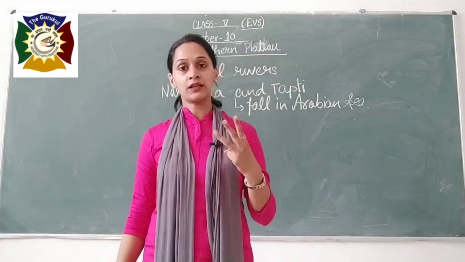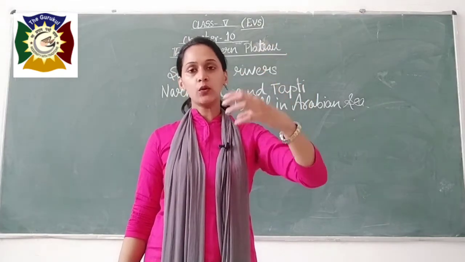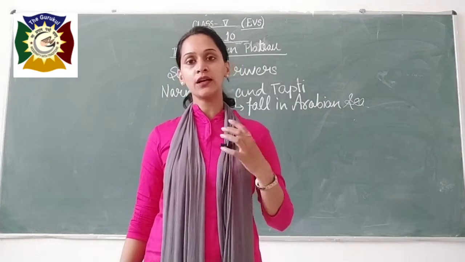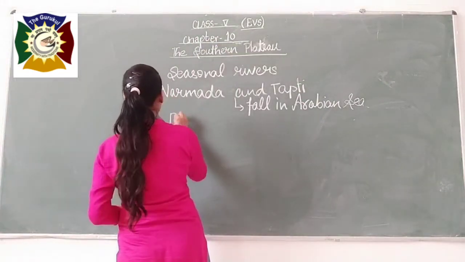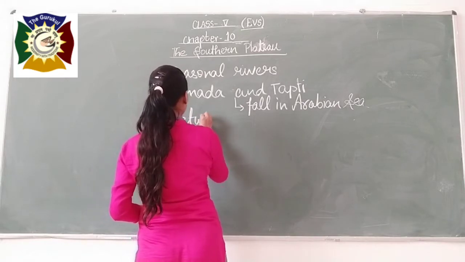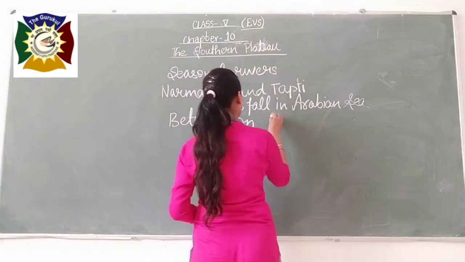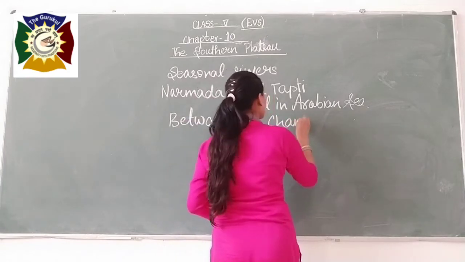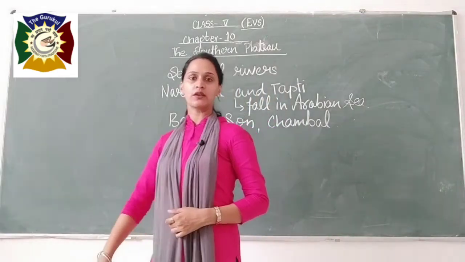Three more rivers are going northward, in the north direction, and they are joining the river Ganga. Which are these rivers? These are Betwa, Son and Chambal. These three rivers go in the north direction and join the river Ganga.